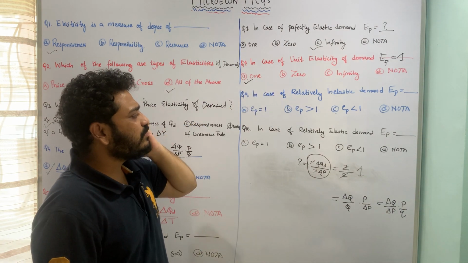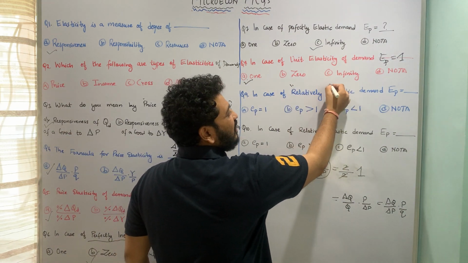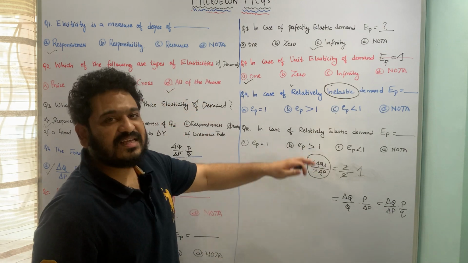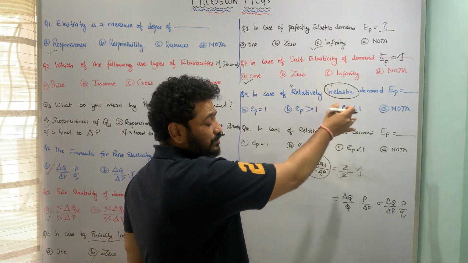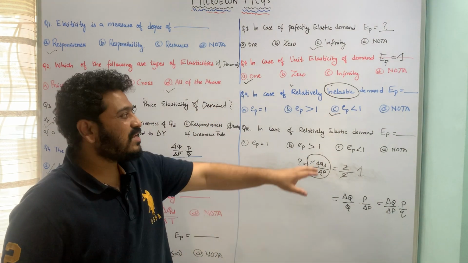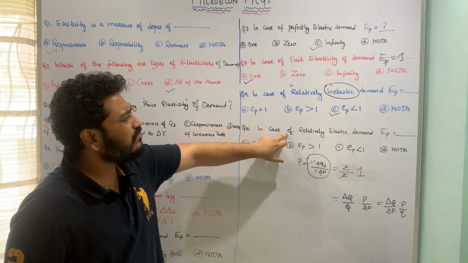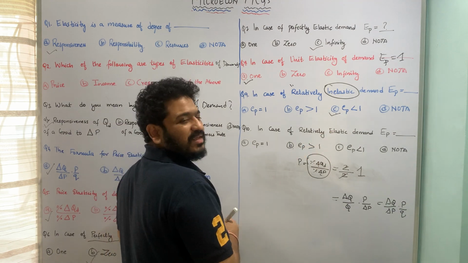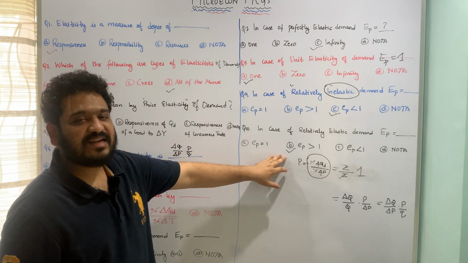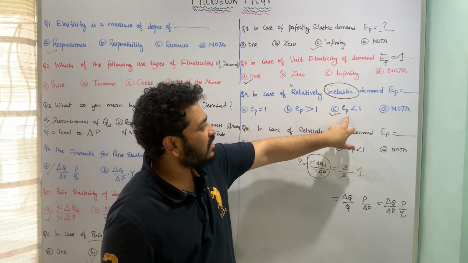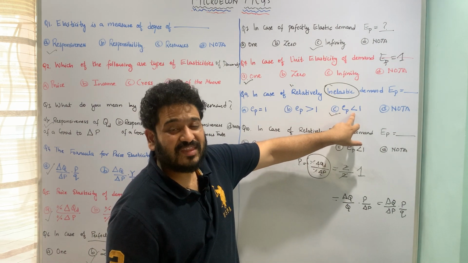Let us now move to the next question, which is talking about relatively inelastic demand. In case of relatively inelastic demand, EP is always less than 1. The value of price elasticity is always less than 1 in case of inelastic demand. In case of relatively elastic demand, EP is always greater than 1. Elasticity of price is always greater than 1. Now when is price elasticity going to be less than 1? In which case is it going to be less than 1?